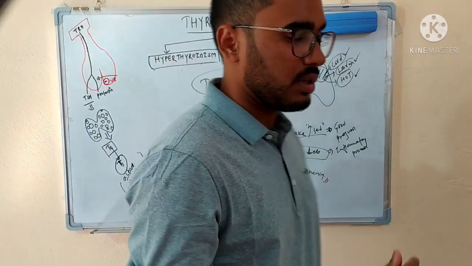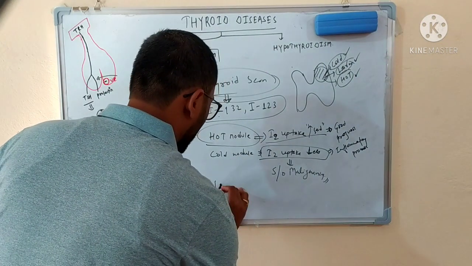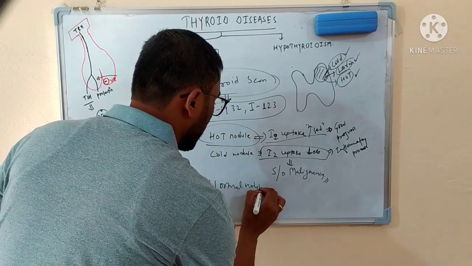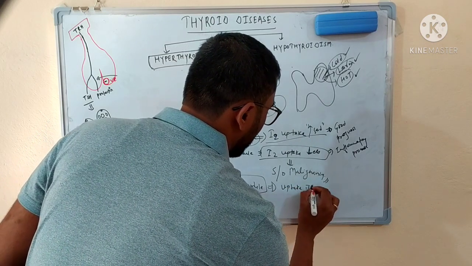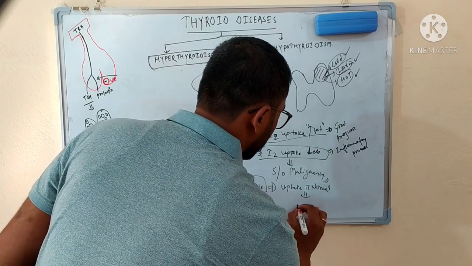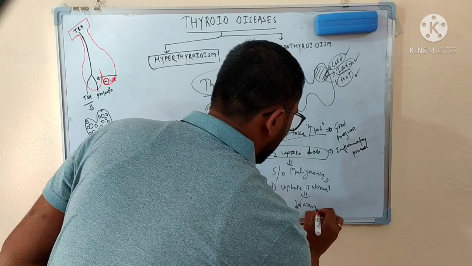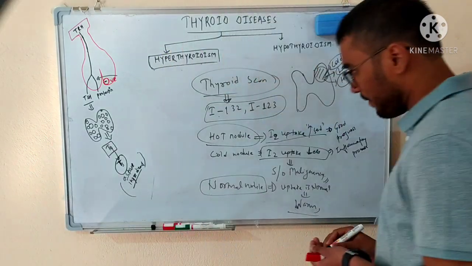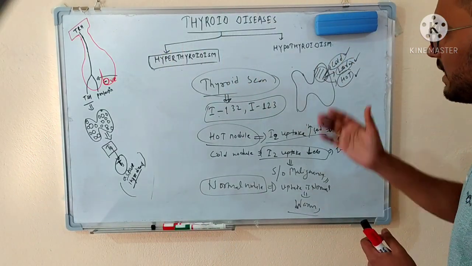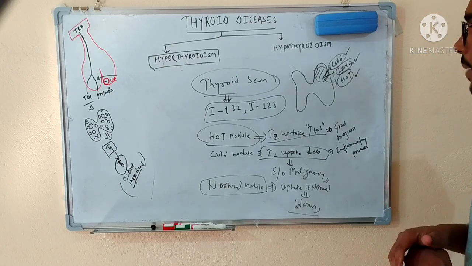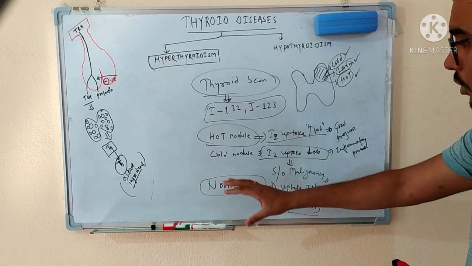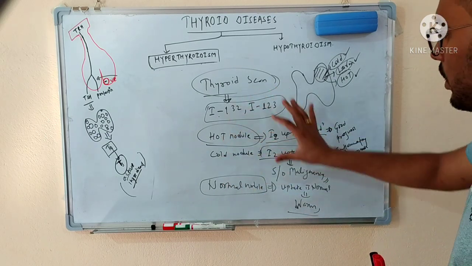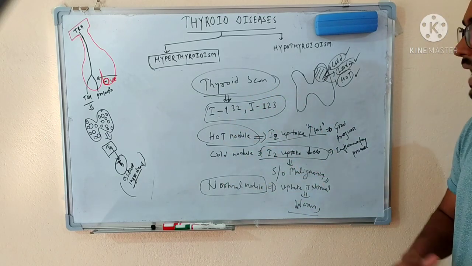And in the normal person, if the nodule is normal, meaning like the normal thyroid parenchyma, the uptake is normal, and in this condition the nodule is a warm nodule. So if the patient is having a thyroid nodule, then on the thyroid scan we can tell whether the nodule is warm, hot, or cold, and a hot nodule signifies something, a warm nodule signifies something. So this is useful in the diagnosis of the kind of thyroid nodule the patient is having.